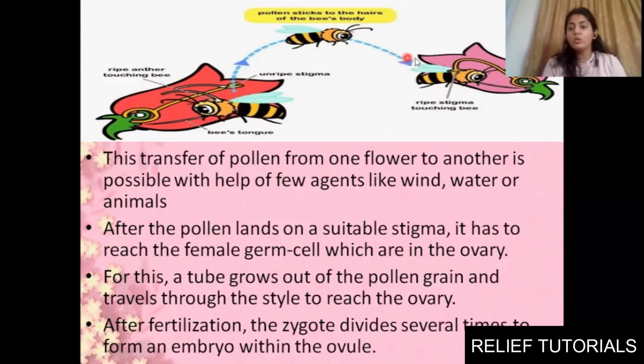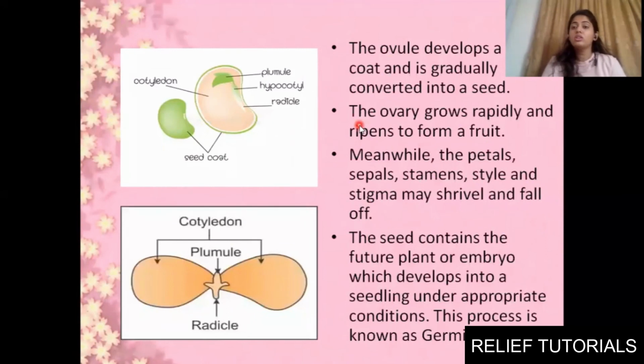When that bee goes to any other flower, the stigma is sticky, so the pollen will get settled on it and the process of fertilization will start. Clear? Okay, so that's about reproduction in plants.